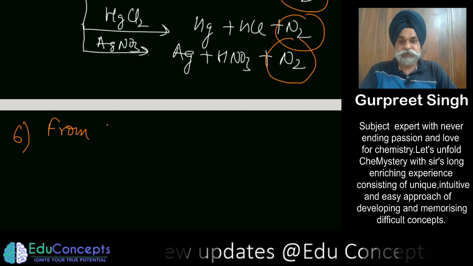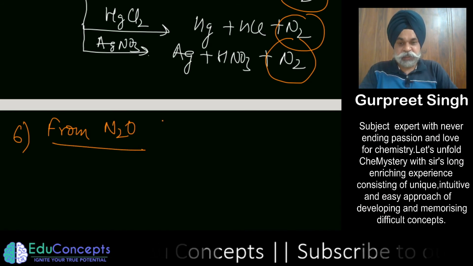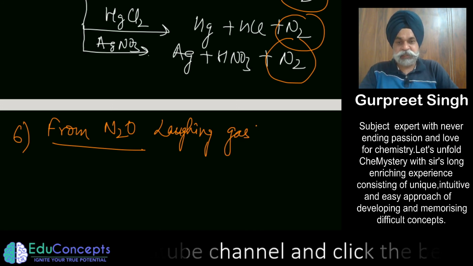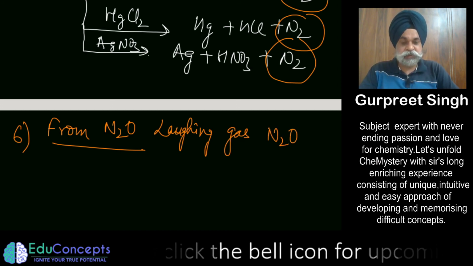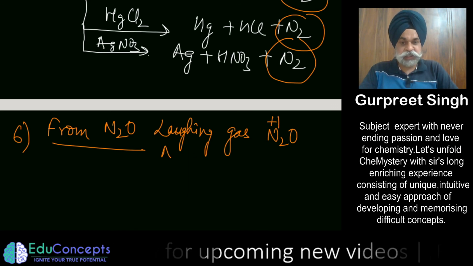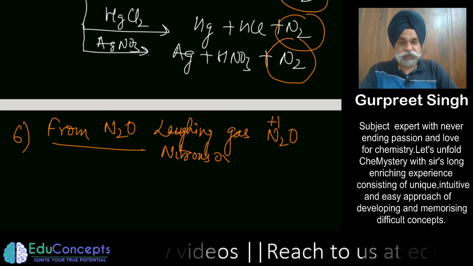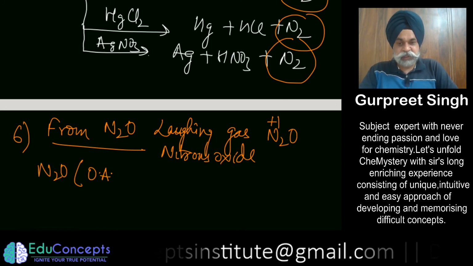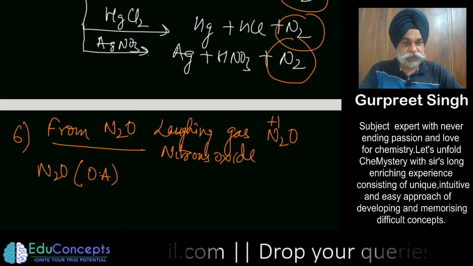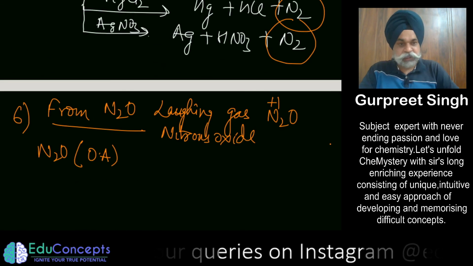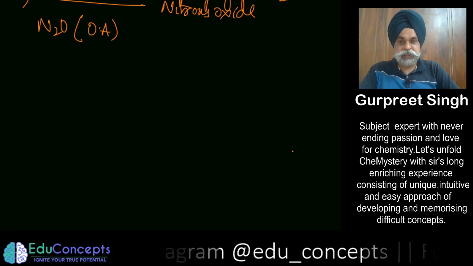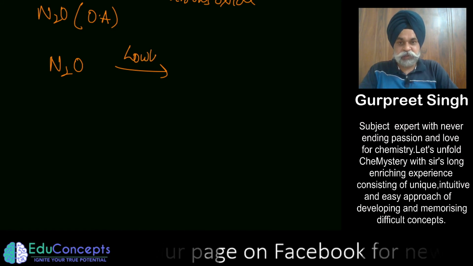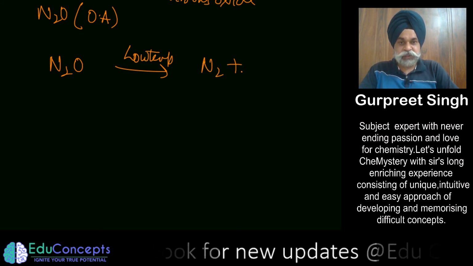So the sixth method, this also is very important to remember. The next method is from N2O, that is laughing gas. Here the nitrogen is in the +1 oxidation state and we call it nitrous oxide. Here N2O is acting as an oxidizing agent, because if you simply decompose this reactant at low temperature, it changes into oxygen and nitrogen.